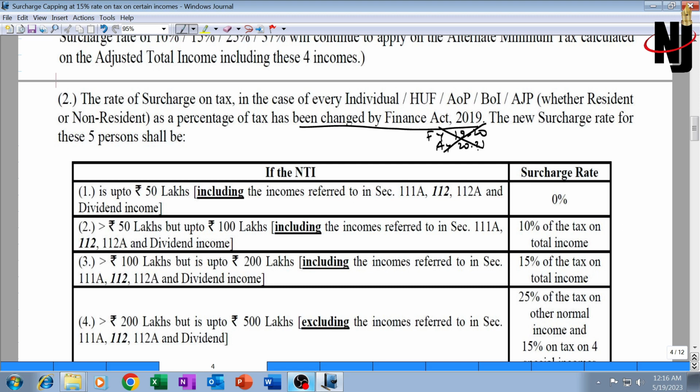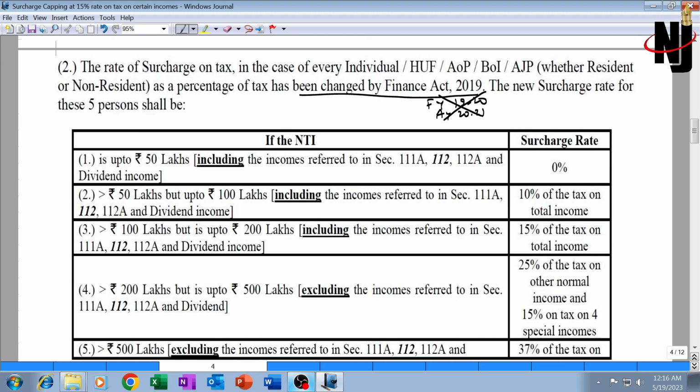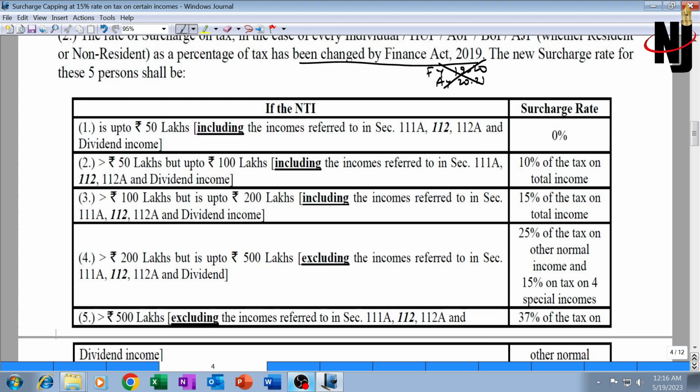You don't need to remember from which year it is applicable. It's AY 23-24, but still the institute is asking questions on this. Understand, if the net income is up to 50 lakh, then the surcharge rate will be 0, including these 4 special incomes, because if income is up to 50 lakh, this does not create any problem.